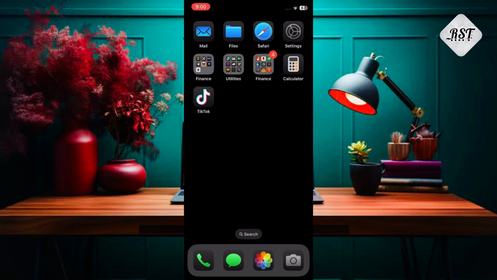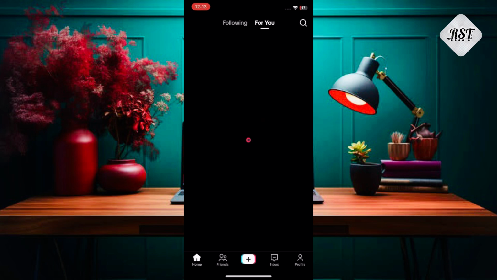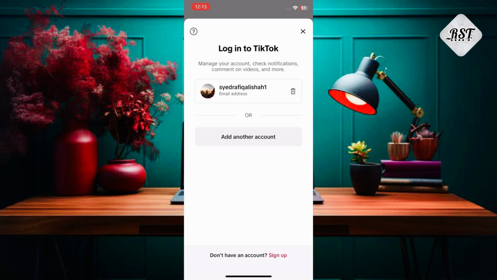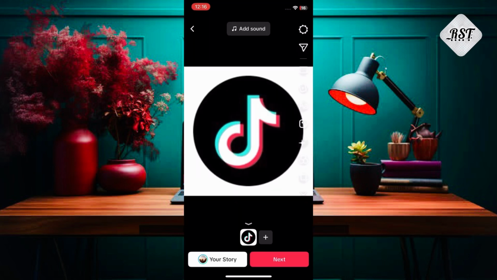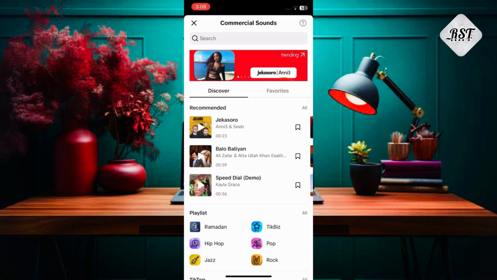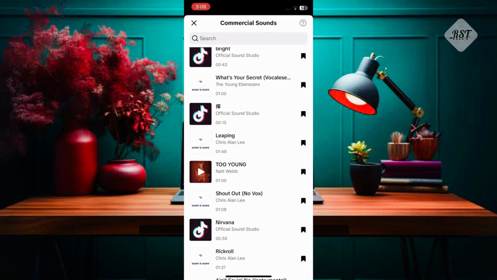And then after 24 hours, open TikTok and log in. Upload any post. Then go to the sound icon. Tap on favorites. Here you can see that my favorite sound is showing.